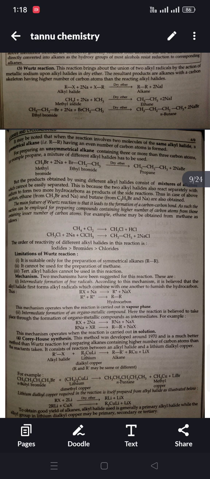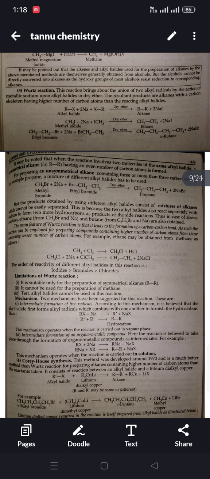But the product obtained by using different alkyl halides consists of a mixture of alkanes which cannot be easily separated. This is because the two alkyl halides also react separately with sodium to form two more hydrocarbons as products of the side reaction. Thus, in the case of the above reaction, ethane and butane are also obtained.